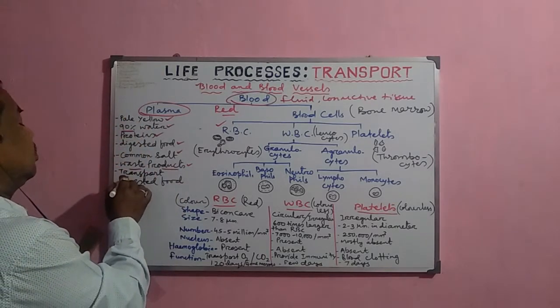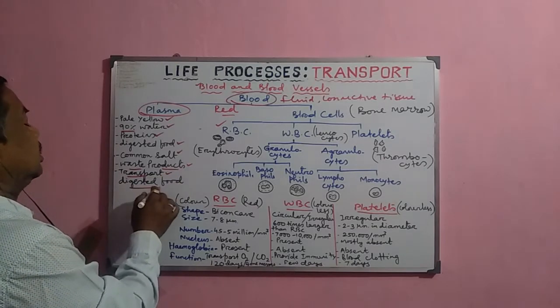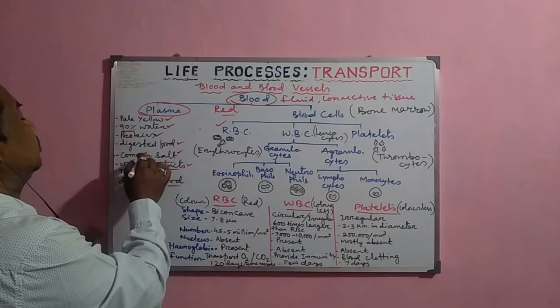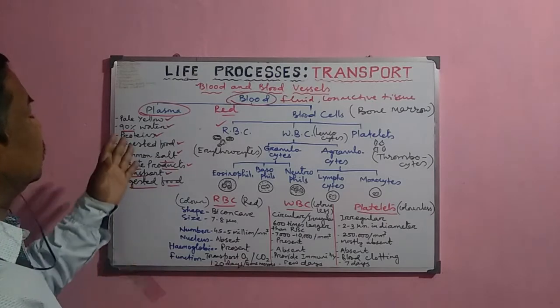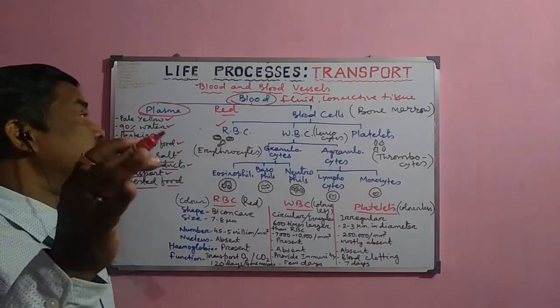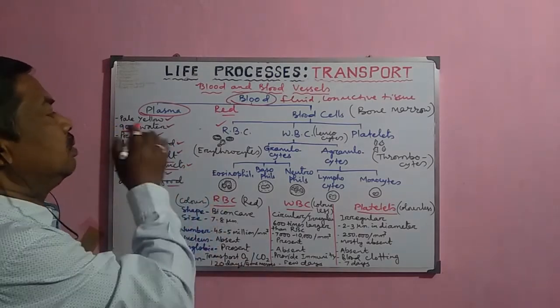And the plasma mostly transports all these substances like the digested food, the waste material, different salts. They are transported through the plasma from one part to another. This is the fluid part of the blood.